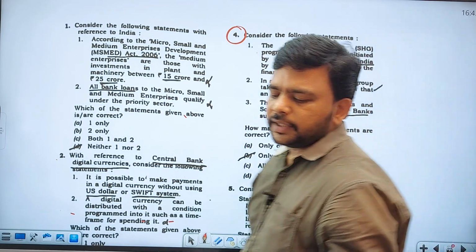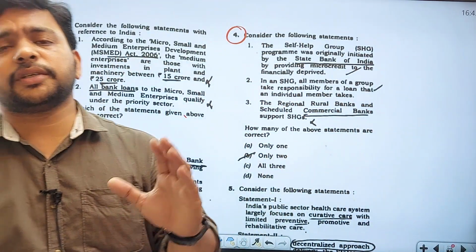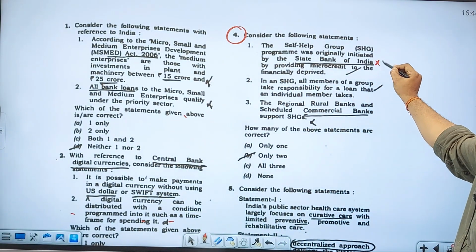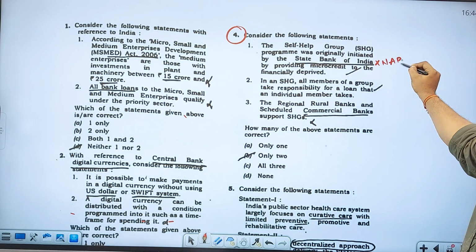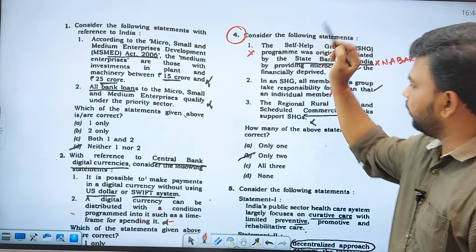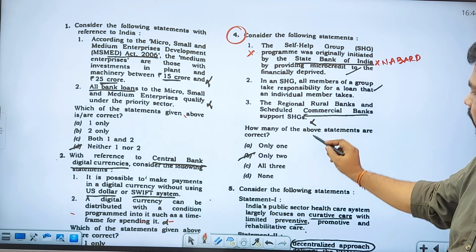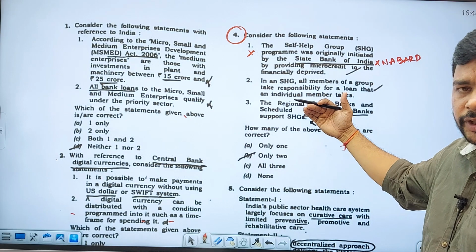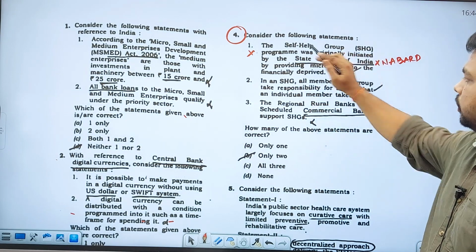So you have to understand that the self-help group program was not started by the State Bank of India, rather it was started by NABARD. So here it should be NABARD. Obviously this is a wrong point. This is the new model they have asked from 2022. So this is the wrong statement.